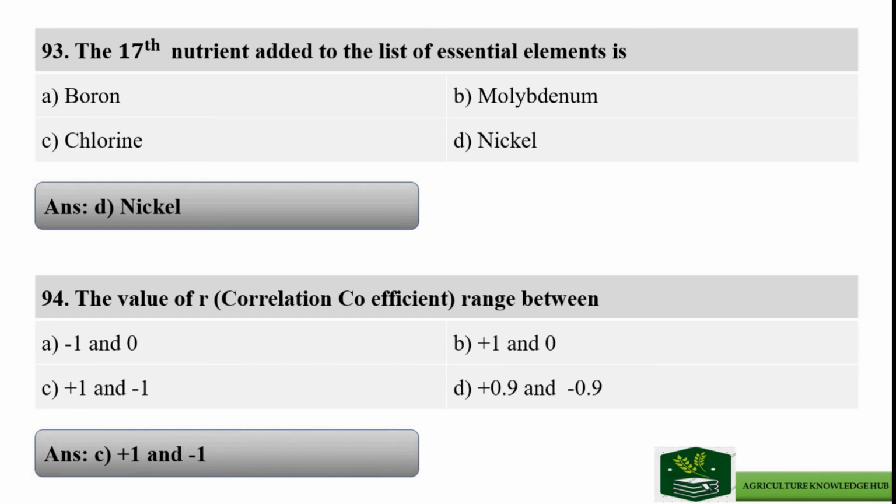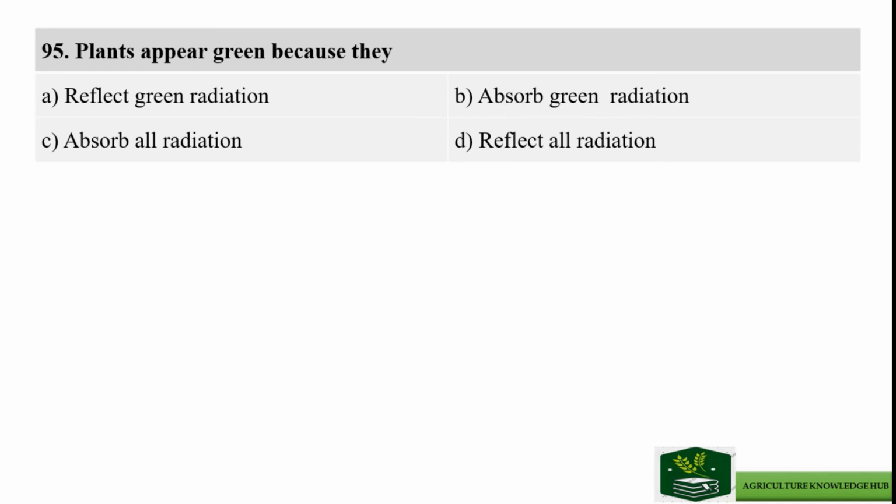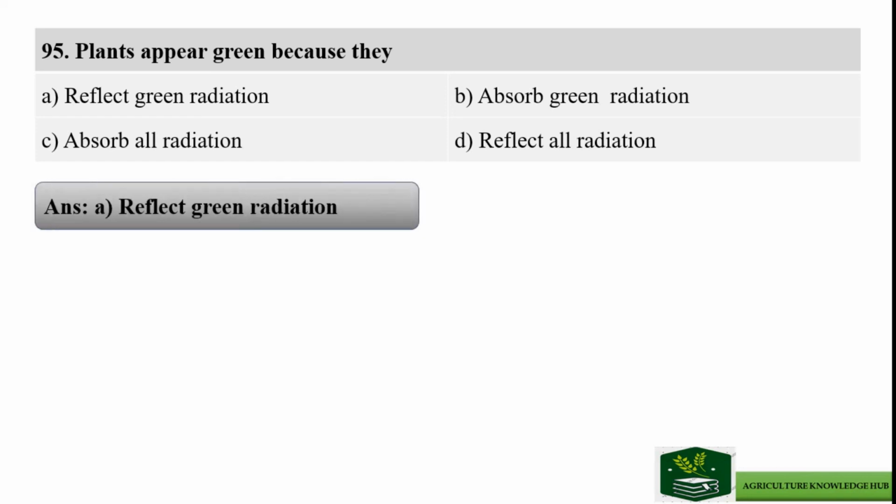Next question is: plants appear green because they, and options are option A reflect green radiation, option B absorb green radiation, option C absorb all radiation, and option D is reflect all radiation. And the right answer is option A reflect green radiation.